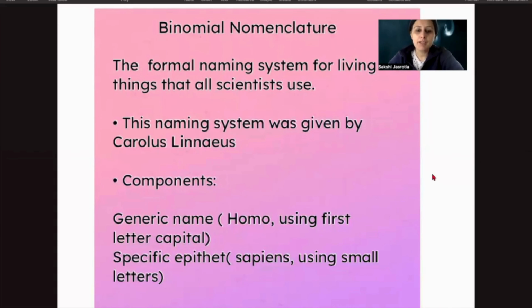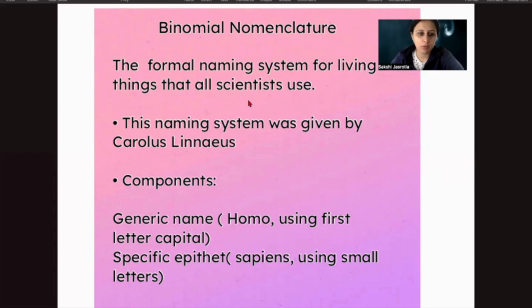Now, binomial nomenclature. Binomial, bi means two. So in the nomenclature there are two parts, two different words that are used. It is the formal naming system of living organisms that all scientists use across the world.